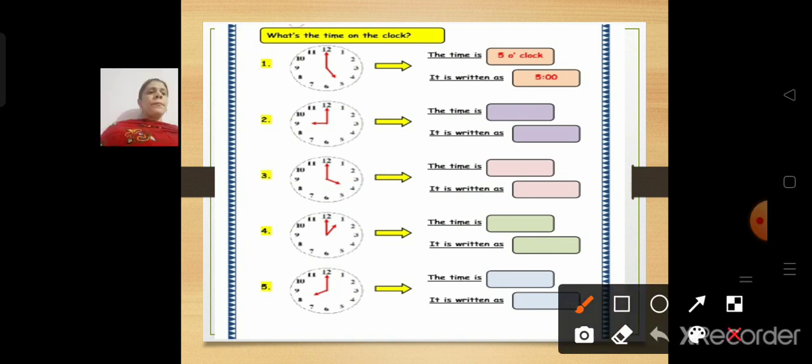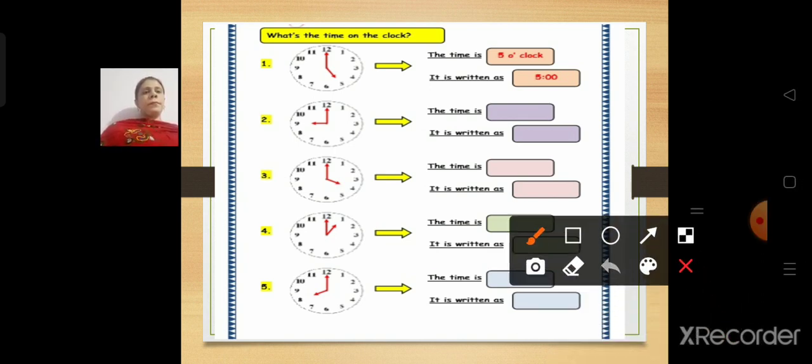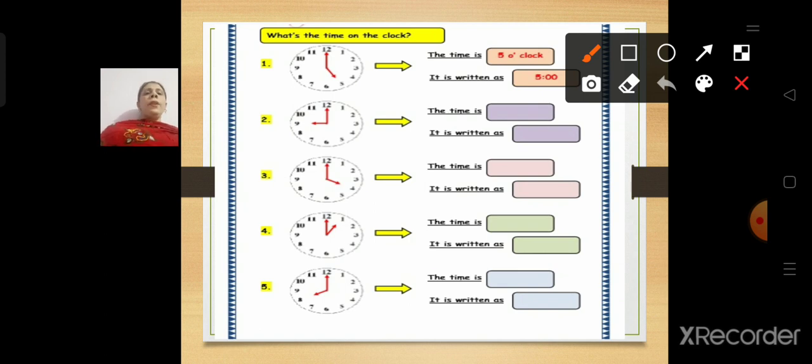Now next, the time is, the hour hand is at 1 and the minute hand is at 12. So what time is it? 1 o'clock.